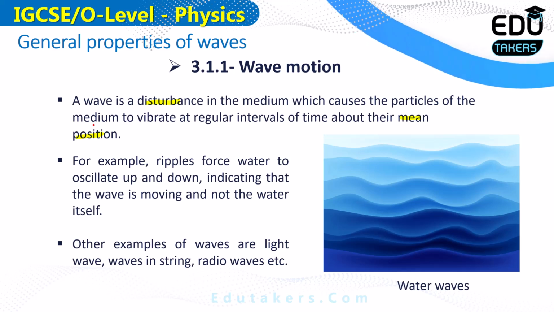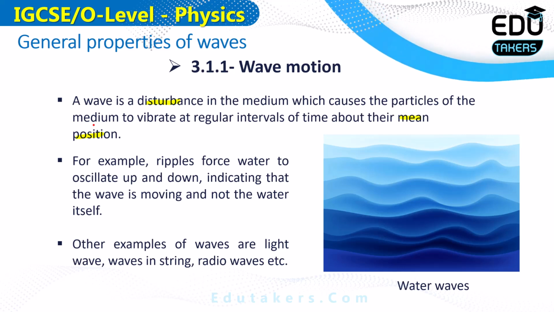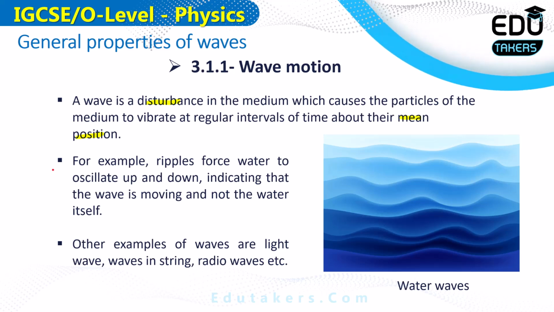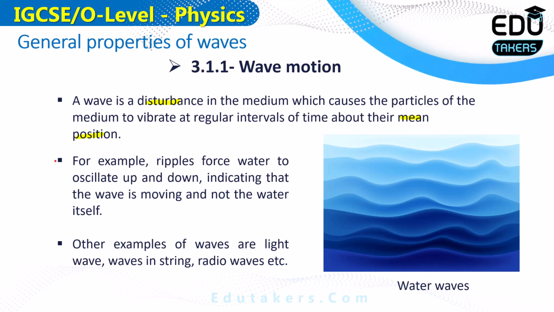So when waves are produced in the water, the wave is moving. It's not the water that is moving. This means that when the wave is produced, the wave moves, not the medium. Other examples of wave motion are sound waves, radio waves, and waves produced in a string.